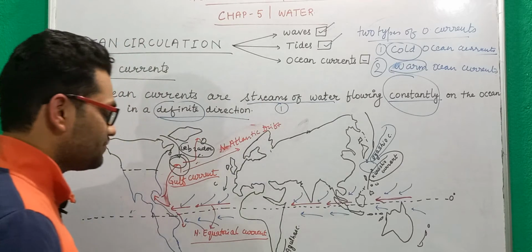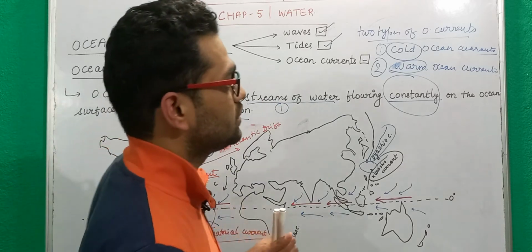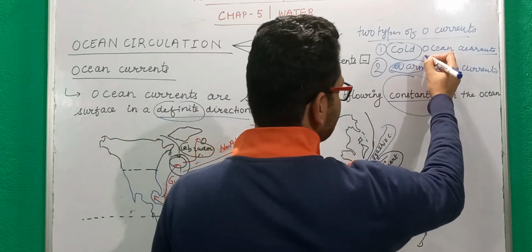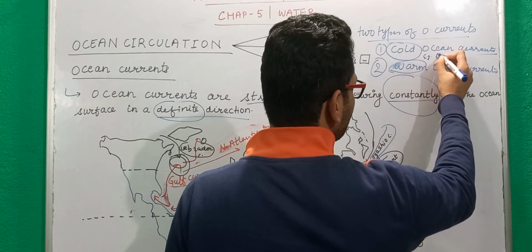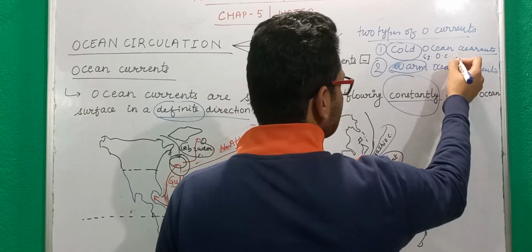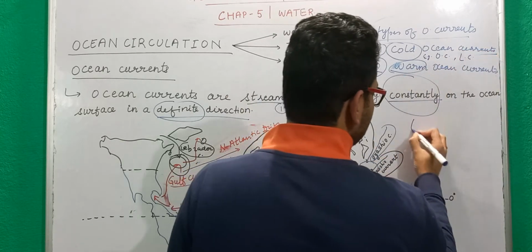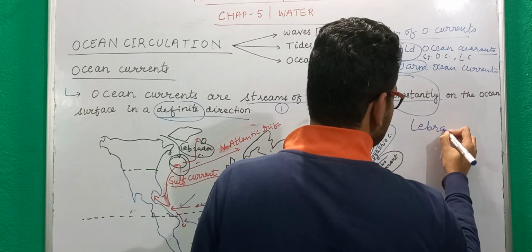Now these are the basic examples of cold and warm ocean currents. So when it comes to cold currents, write some examples. For example, you have the Oyashio current, right? Similarly, you have the Labrador current. So Labrador current, write it here.